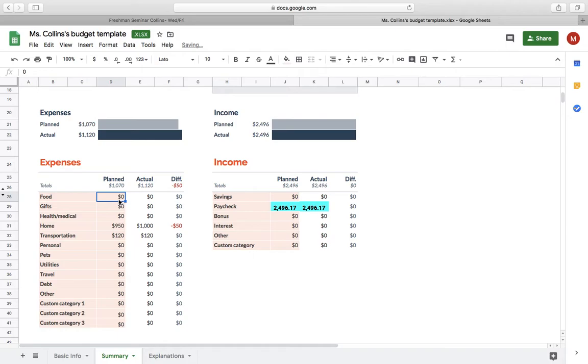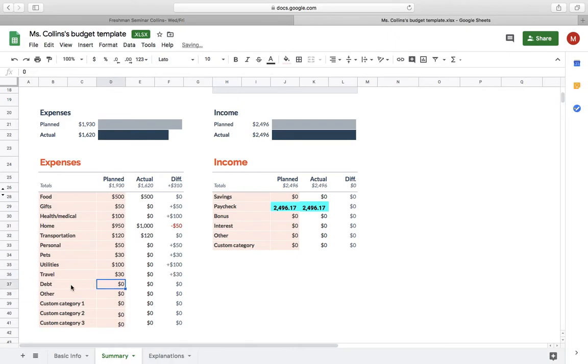You get to plan out how much you're going to spend on food. Let's say I'm going to go crazy and spend $500 on food. If you want to plan out to buy any gifts, that would go right here. Any health or medical costs is going to go here. Your rent will go underneath home. Like I said, transportation, any personal costs, if you have any pets, utilities, travel, this is where you're going to plan out all of your monthly costs.